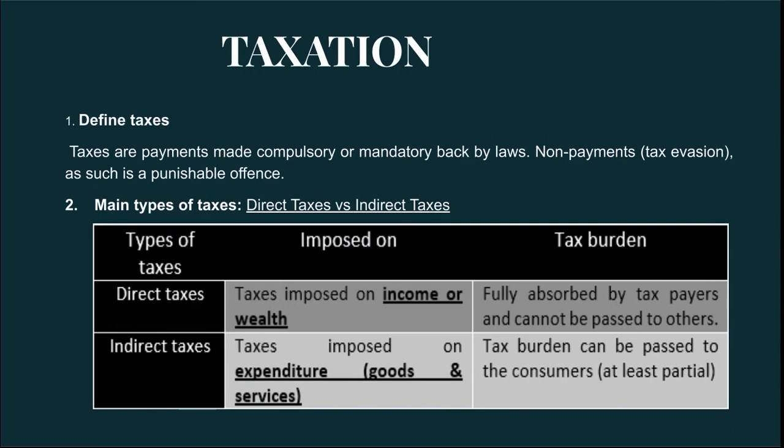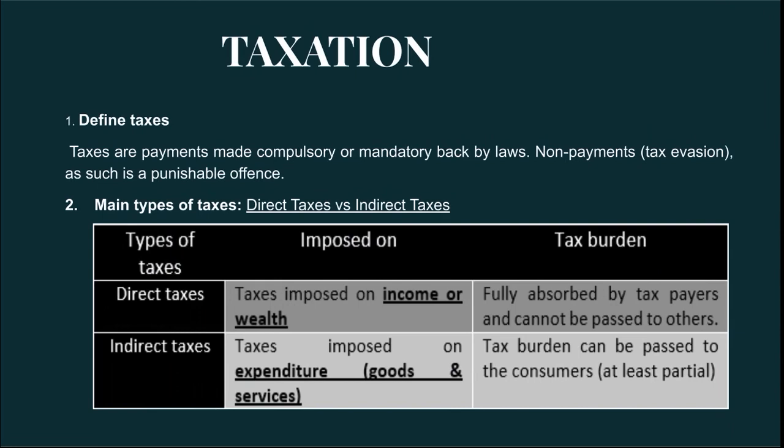So direct tax is imposed on income and wealth. For example, if you earn, you pay. You earn income, you pay tax. It's a direct tax. You earn, you pay. You cannot transfer it to another party; it's your earning, it's your responsibility to pay. So you cannot ask other people to pay. Therefore, the tax burden is fully absorbed by the taxpayer and cannot be passed on to others. All right. So that is the direct tax. A good example of direct tax is income tax or corporation tax.